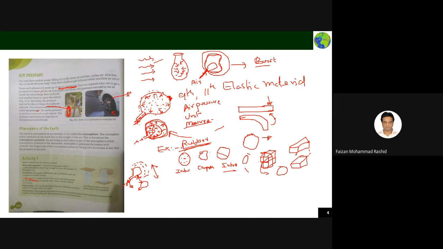The tires and balloons are made of elastic material that can expand when air or gas is pumped into it. When air is pumped into the tire, the pressure exerted by the air inside the tire keeps it inflated and enables it to carry the vehicle. The pressure of the air helps the tire uplift the vehicle. If the tires don't have air, your car can't move. So it bears the weight of the car also. That's an advanced topic, in later classes you will come to know.